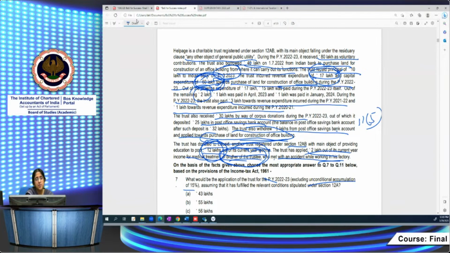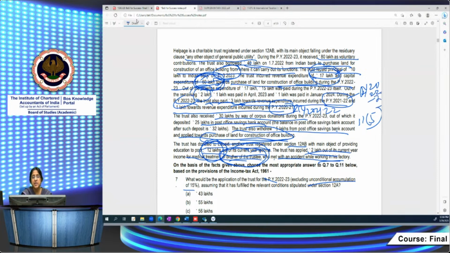During the previous year 22-23, the trust also paid 3 lakh towards revenue expenditure incurred in the previous year 21-22. Current year, it paid 3 lakh towards revenue expenditure incurred in the previous year 21-22. And 1 lakh towards revenue expenditure incurred during the previous year 2021. So this is assessment year 21-22. So this is assessment year 22-23.